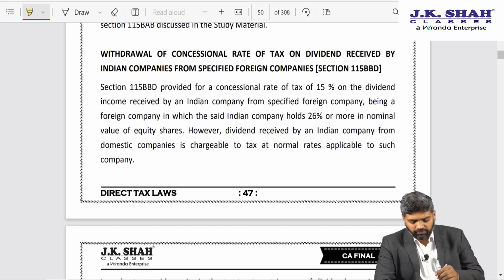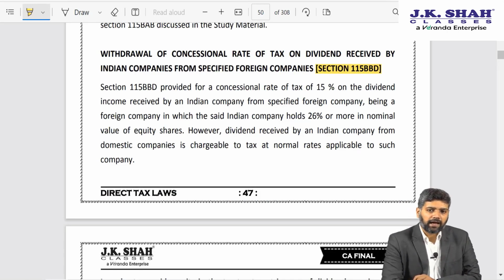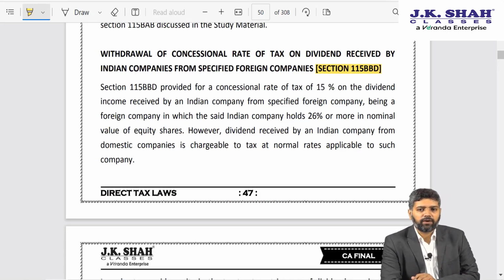Next one is section 115BBD. Now what is section 115BBD? Up till last year, that is FY 21-22, if dividend was received from a specified foreign company, then such dividend on gross basis was taxable at 15%.